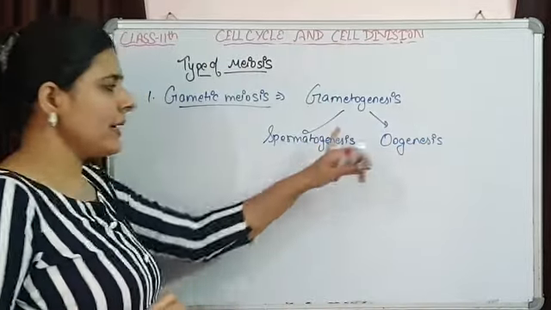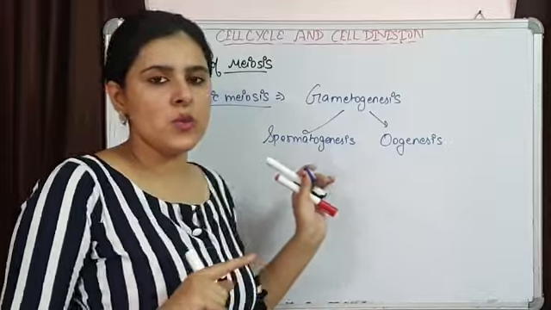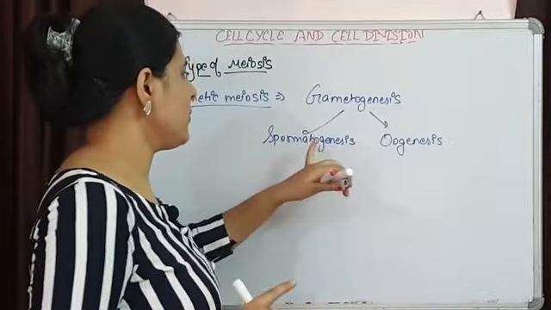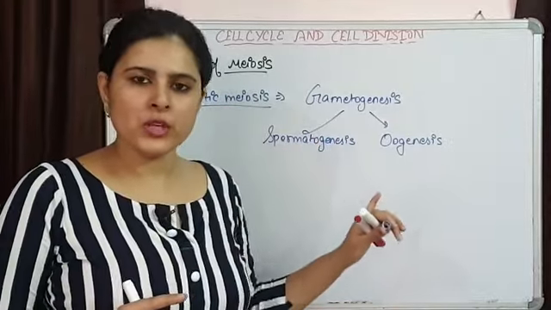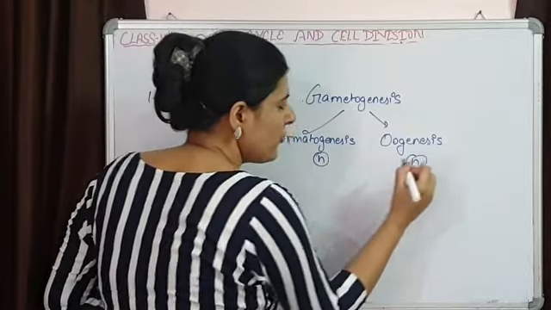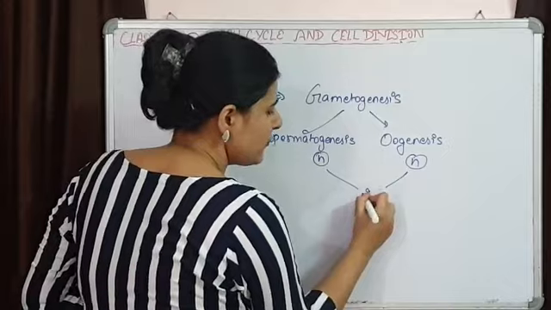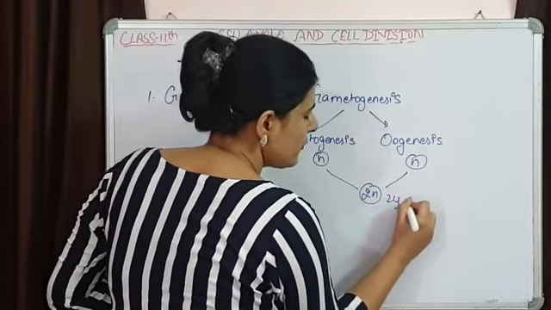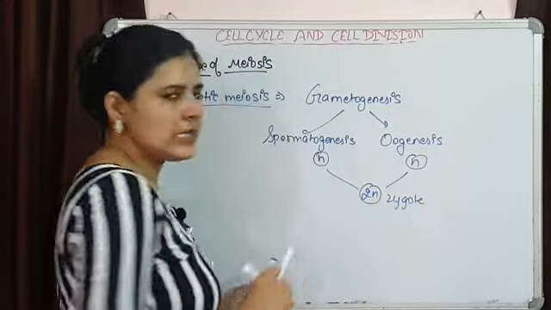So during gamete formation, meiosis is going to occur, because of which haploid gametes are going to be formed. These haploid gametes are fusing together and they are going to give rise to a diploid zygote.